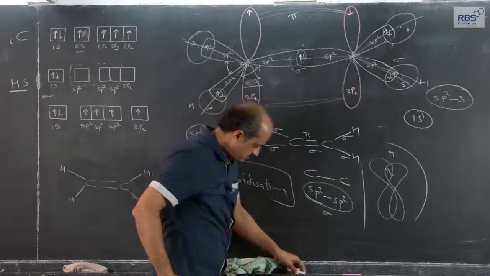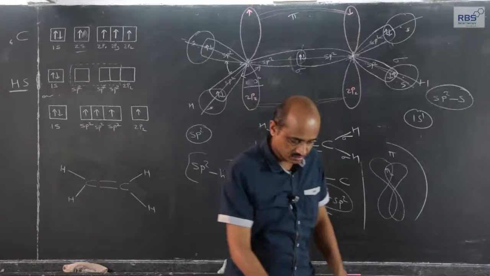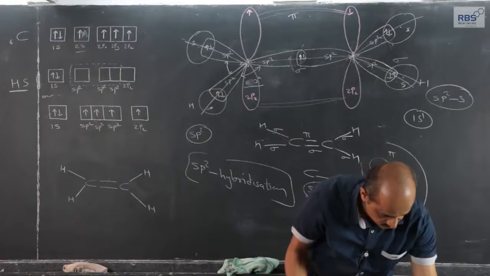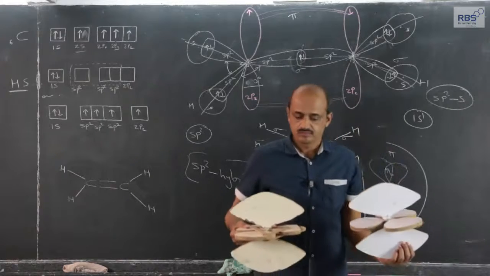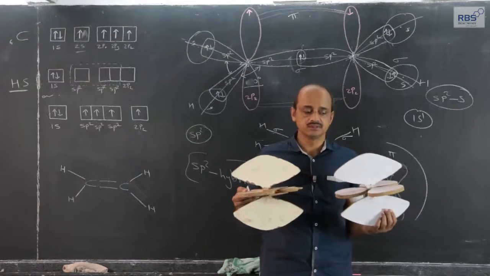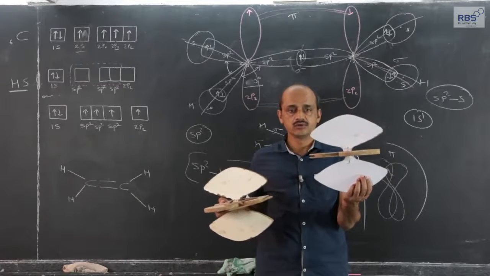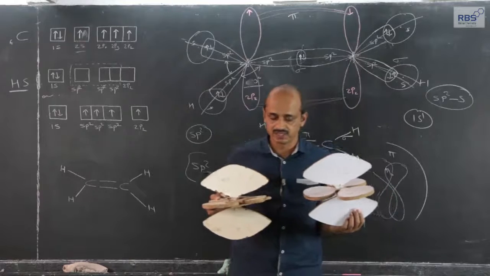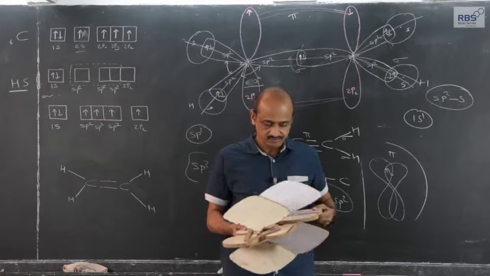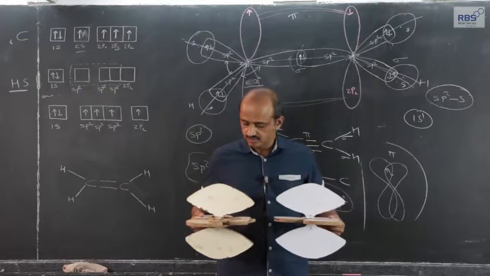This can again be explained by using a model. Let me use this again. Earlier I had shown sp2 hybridized carbon. This is second model, wooden model of sp2 hybridized carbon. Okay. Now let me take this in a proper way.